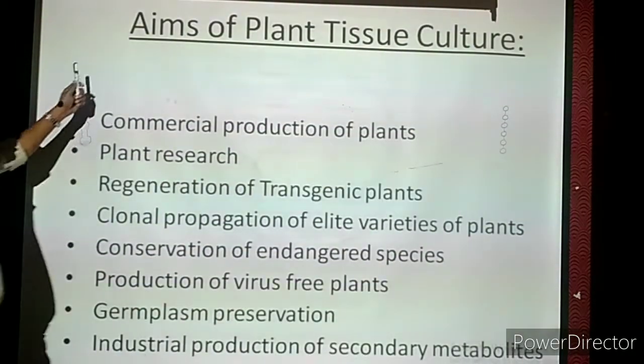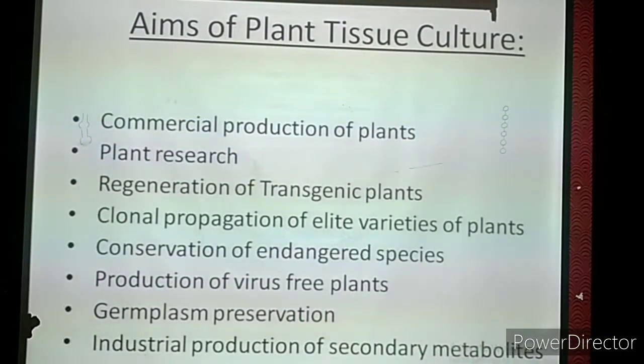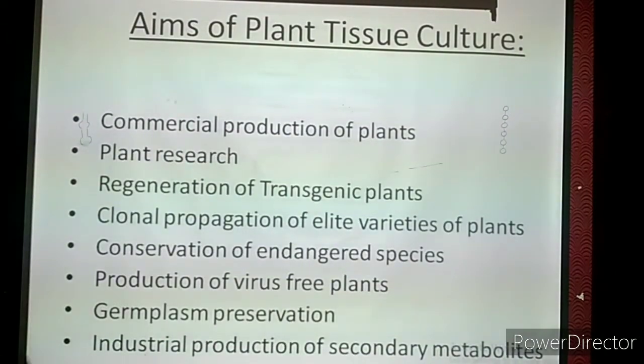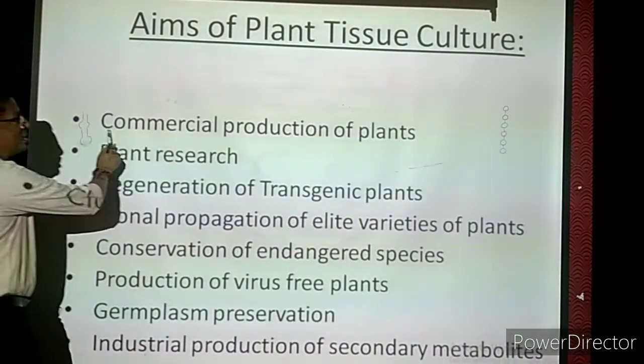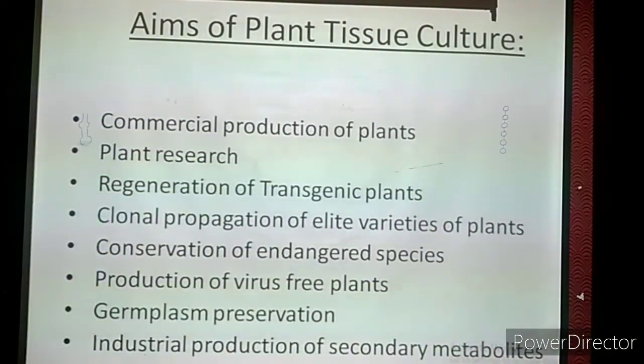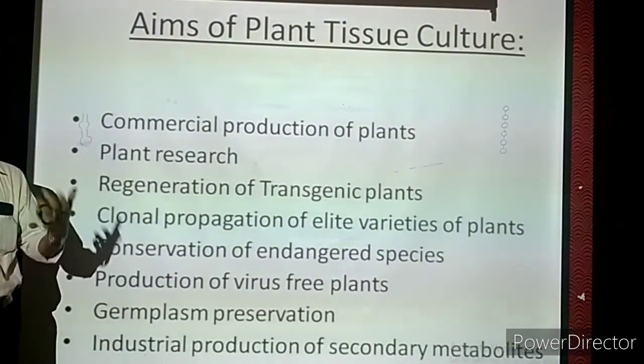Now the aims of plant tissue culture, we have to take in a little more detail. What we studied already was for introduction purposes, but now we are going to see the total aims of plant tissue culture. First one, commercial production of plants. Some plants are commercially very important. They give us a lot of valuable products.